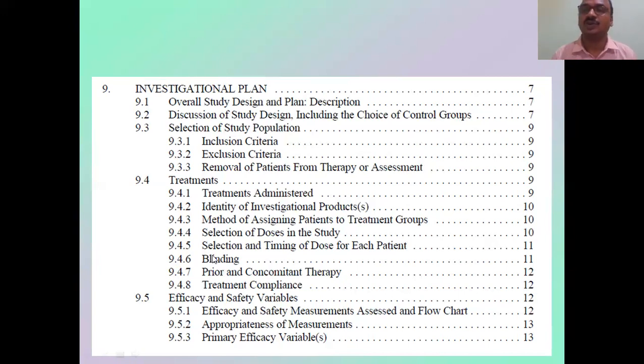Next is blinding. I have already told you: open, single blind, double blind, triple blind. Like that. Is there any blinding you did? Prior and concomitant therapy: if there are any side effects, did you give any treatment for them? And treatment compliance, efficacy and safety variables. Is there any variability from one person to another during the therapeutic action, efficacy action or safety action?